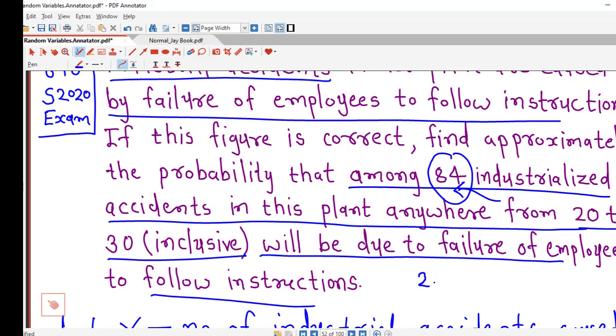That means we have to find the probability that capital X lies between 20 and 30, including 20 and 30. That is, the number of accidents between 20 to 30 will be due to failure of employees to follow instructions.